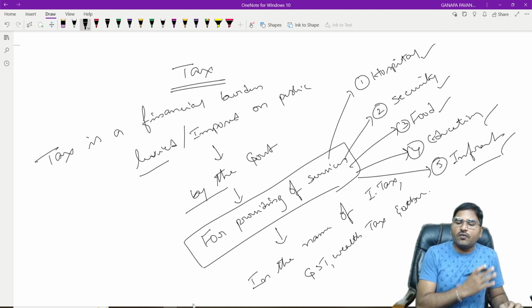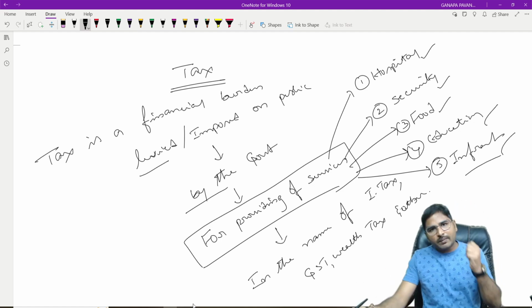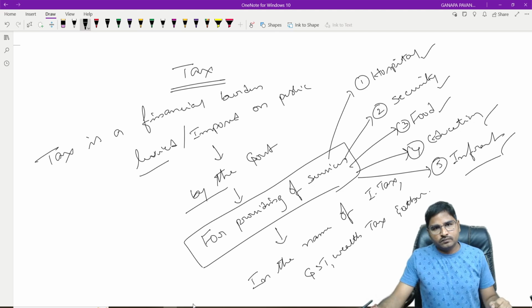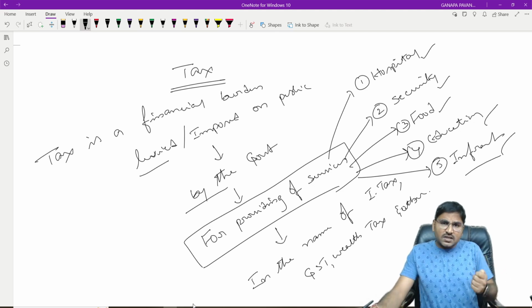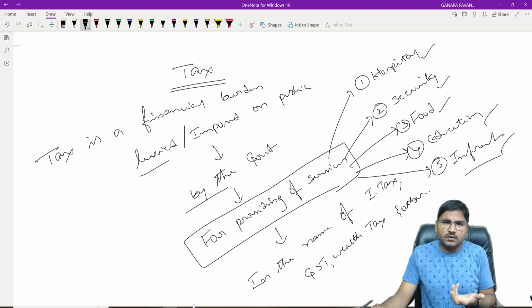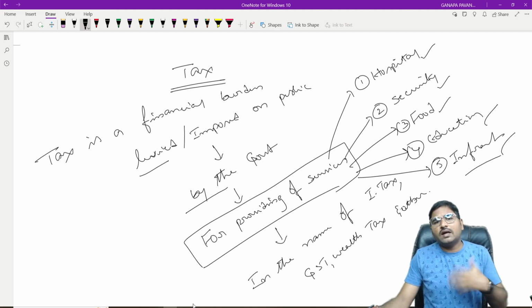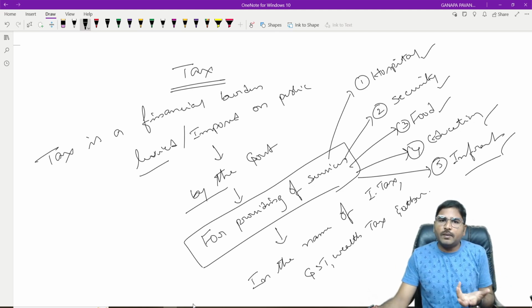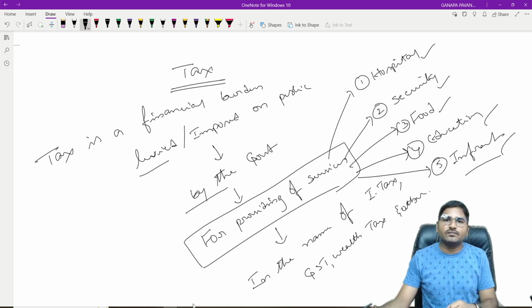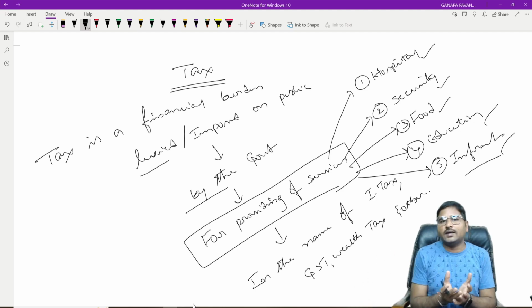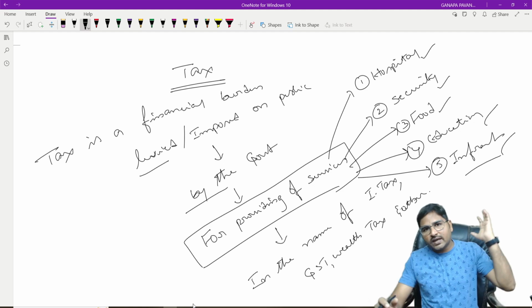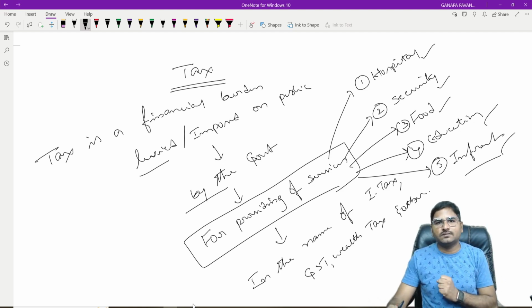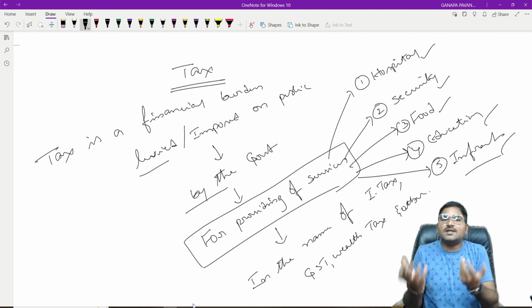Now, for providing all these types of facilities, the government needs a fund. Otherwise, I can say that these types of services are provided by the government to the public. So when the government provides these services to the public, the government has to collect some amount from the public, that is tax. Whatever amount the government collects or imposes as a financial burden in the name of tax, it is a consideration.